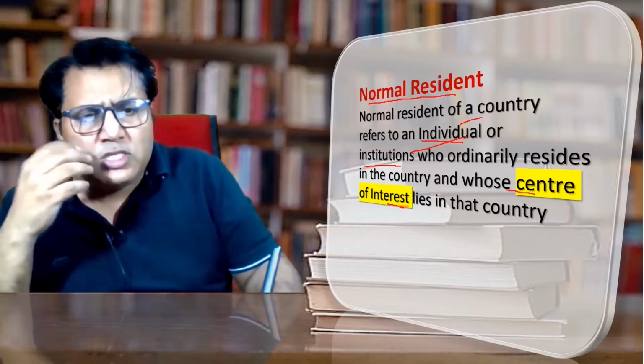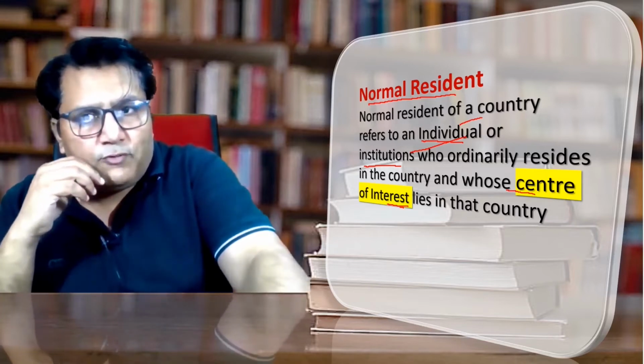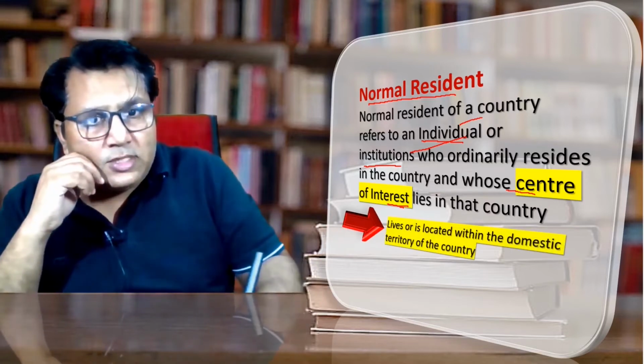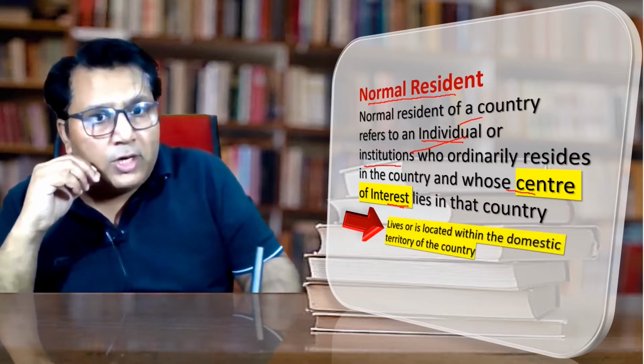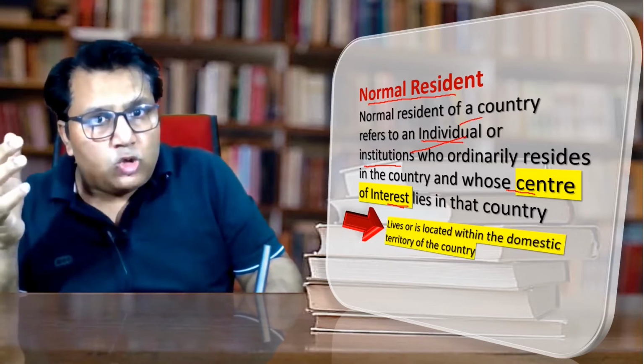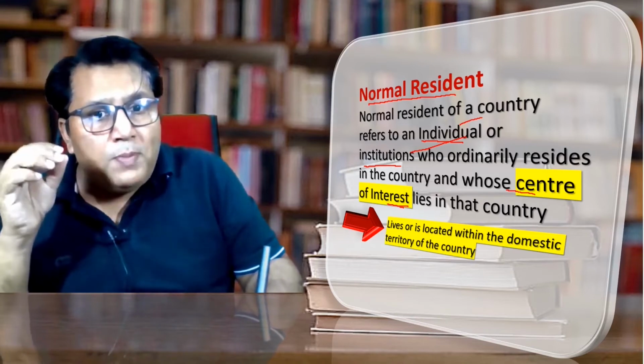What is the center of interest? For the center of interest, two important things are there. The first thing is that if it is an individual, that person should live in the domestic territory of the country. And if this normal resident is a partnership firm or HUF, then it should be located in the country.